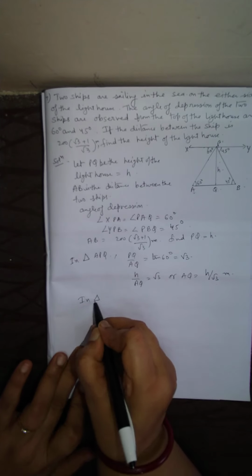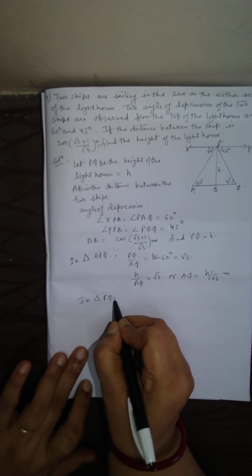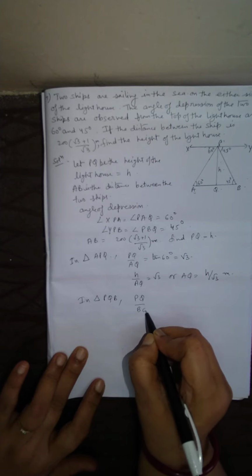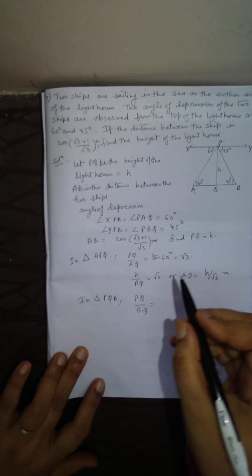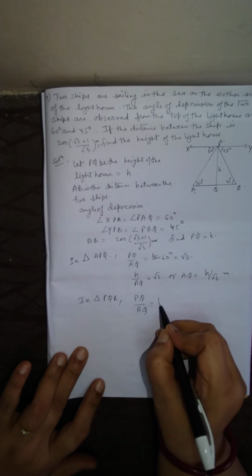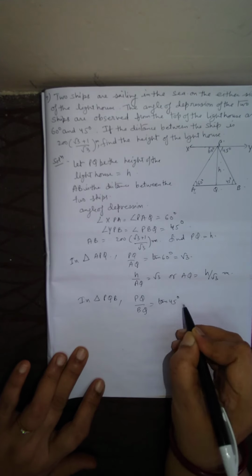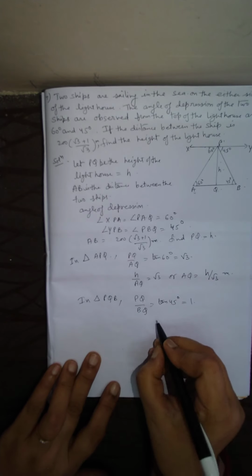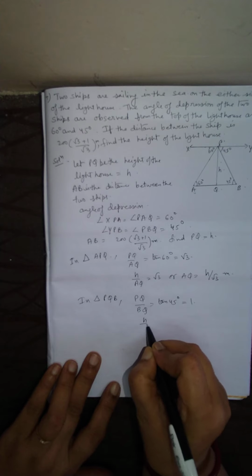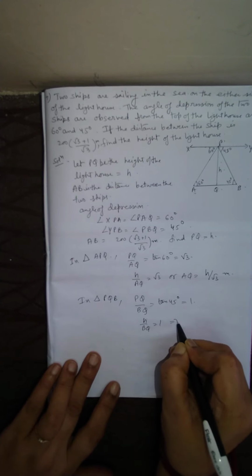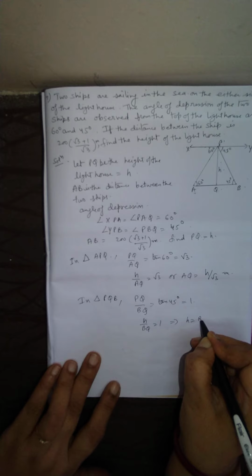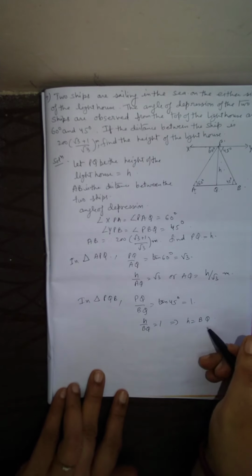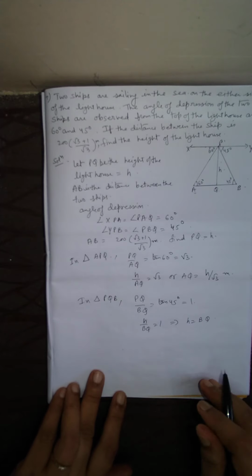Now in triangle PQB, PQ upon BQ is again perpendicular by base, that is tan 45, and tan 45 is 1. PQ we have H, so H upon BQ equals 1, which implies H equals BQ.